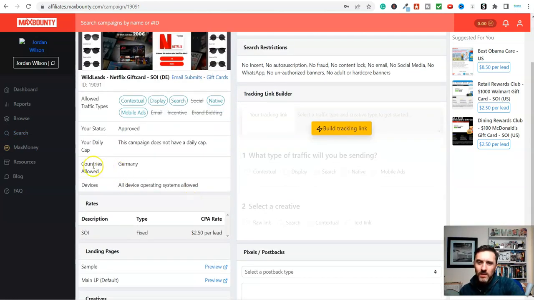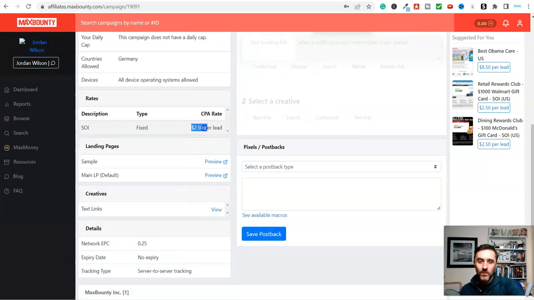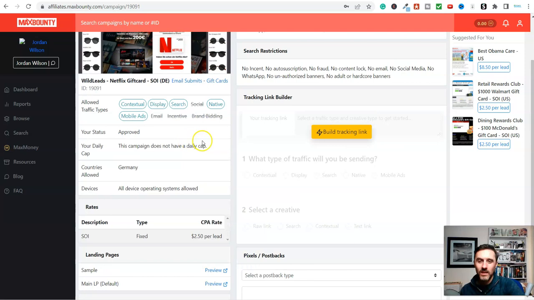Let's scroll down here. Now look at this here. Where it says countries allowed, it's worthwhile noting this. Where it says Germany, that doesn't mean you have to be in Germany. It means the traffic, i.e. the people clicking on that link, need to come from this country over here. And again, you can see here, this one is $2.50 per lead, and it's got no daily cap on this.